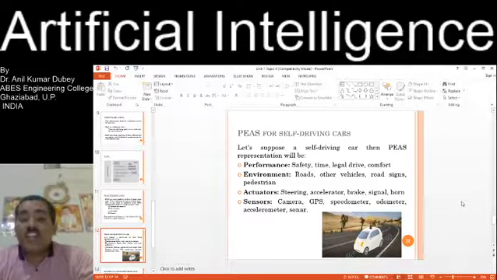Actuators are steering, accelerator, brake, signal, horn. And the last one is sensors. Sensors are cameras, GPS, speedometer, odometer, accelerometer, and sonar sensors, which are used for sounds. That is the PEAS for the self-driving car.